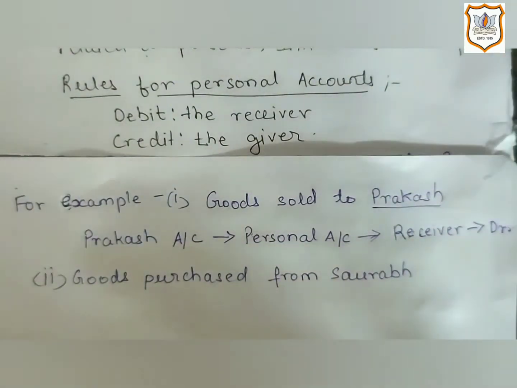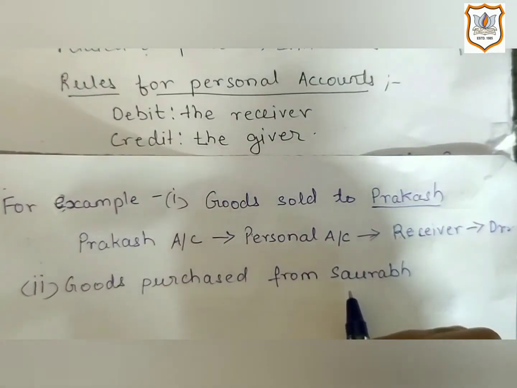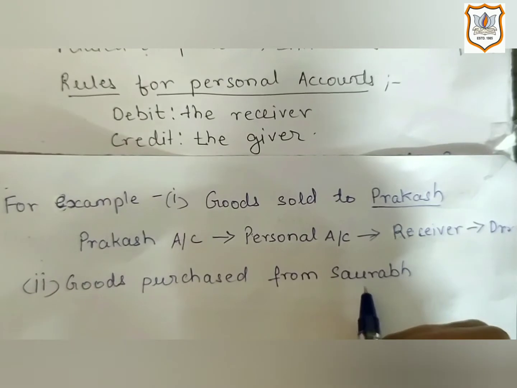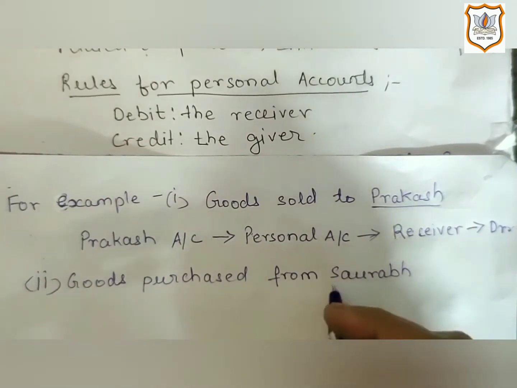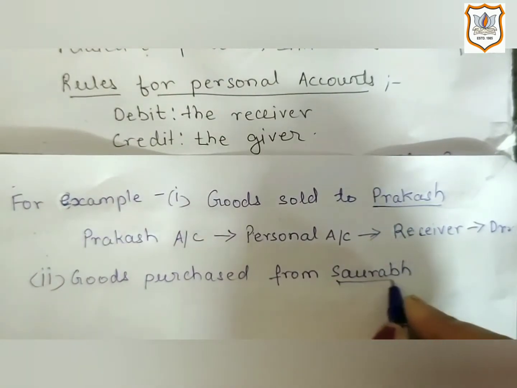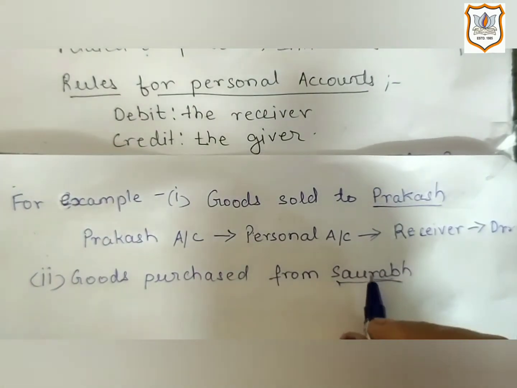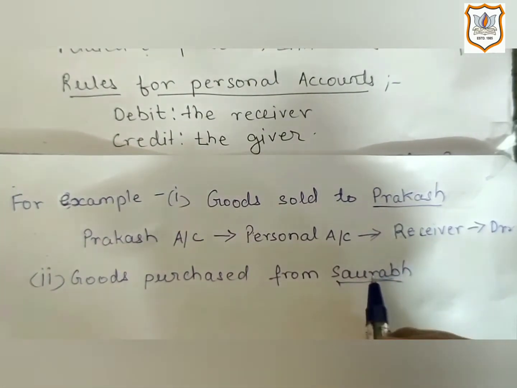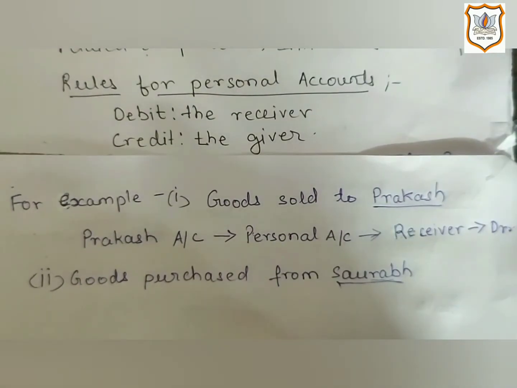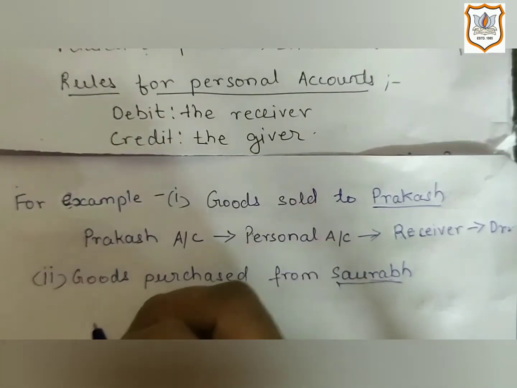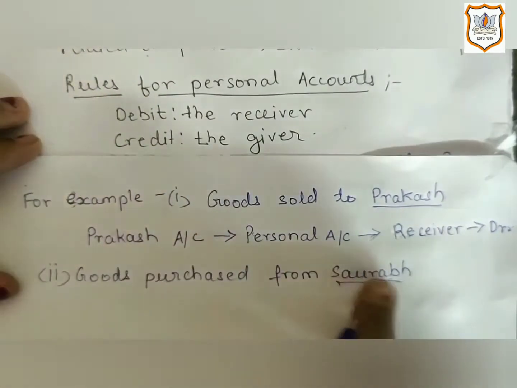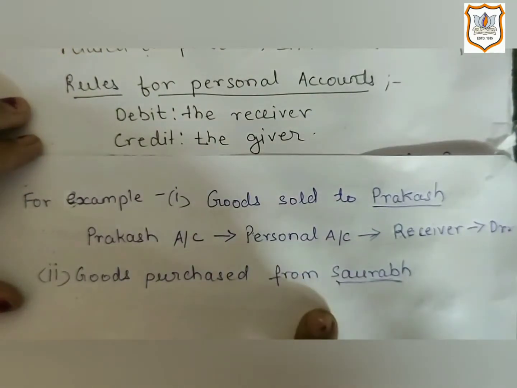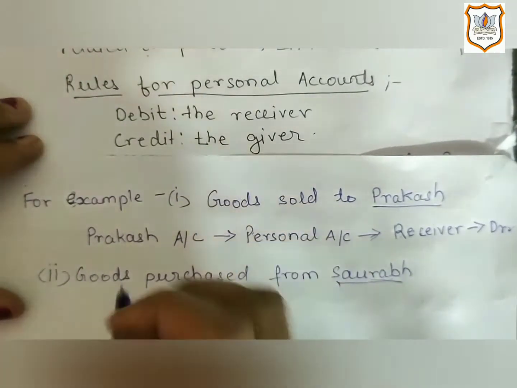Now let's take second example, goods purchased from Saurabh. Here first we will identify the name of the account which will come under personal account. So here Saurabh is personal account as being the name of a human being. Now we will determine whether he is receiving the benefit or he is giving the benefit to the business. So first write the name of the account which will come under personal account. So this is Saurabh's account.